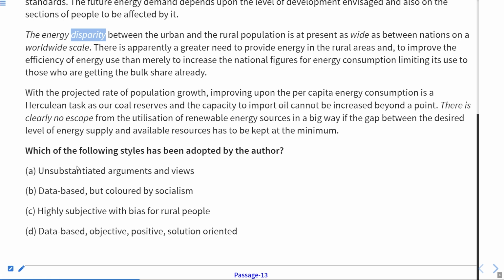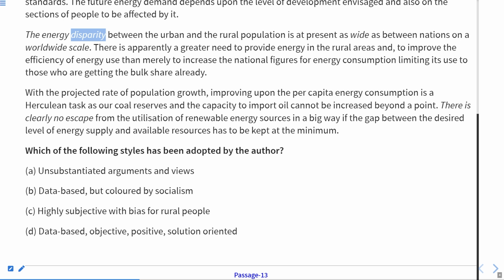Now, which of the following styles has been adopted by the author? Unsubstantiated arguments and views? No. Database but colored by socialism? No. Highly subjective with bias? No. It is actually data-based, objective, positive, and solution-oriented, because we have already been given the solutions. We have been given the database, and each and every datum has been provided to us.